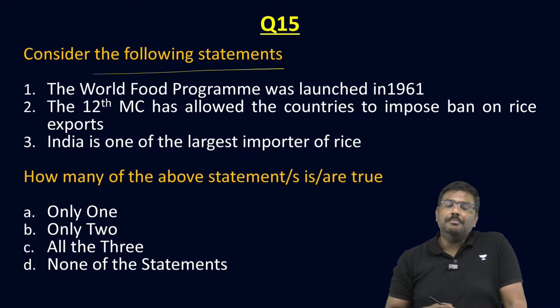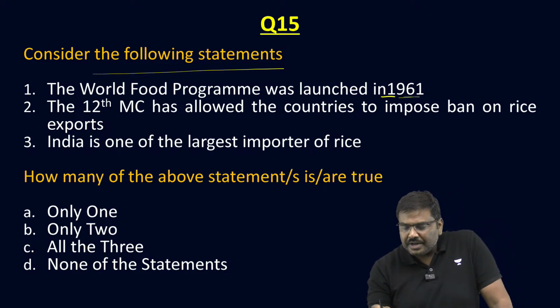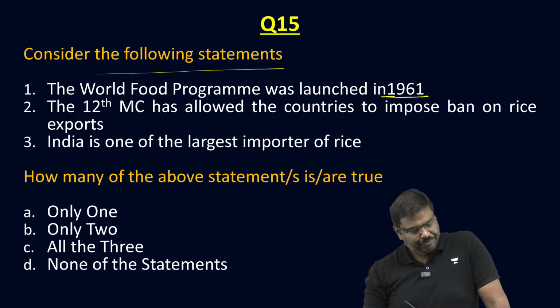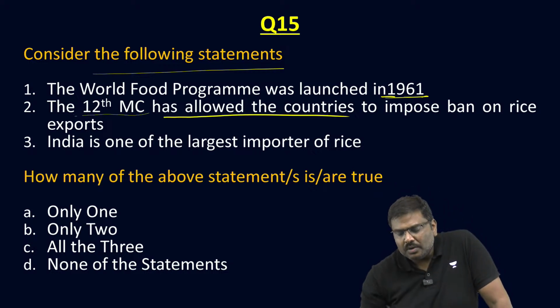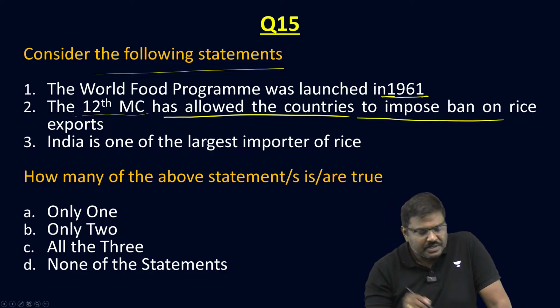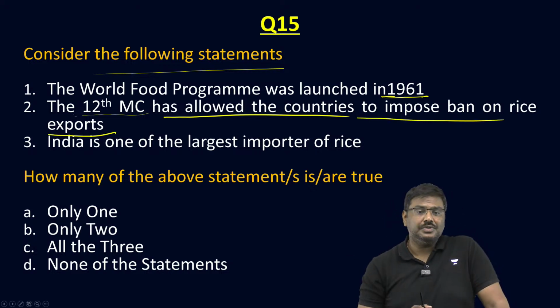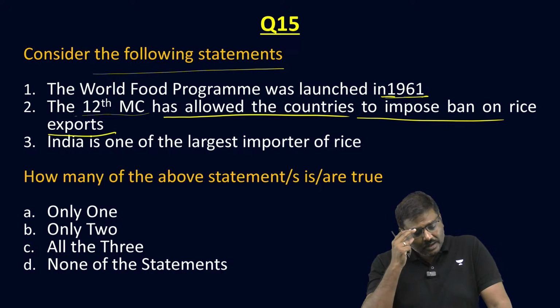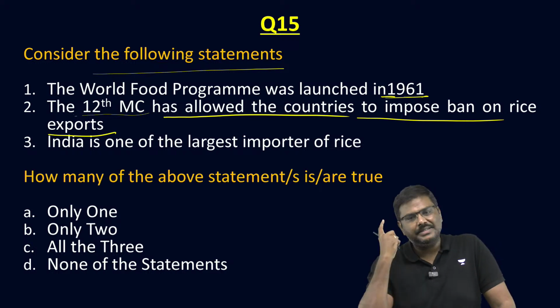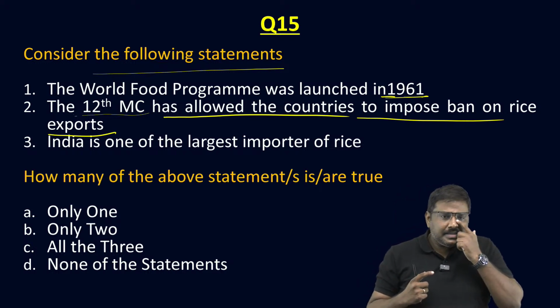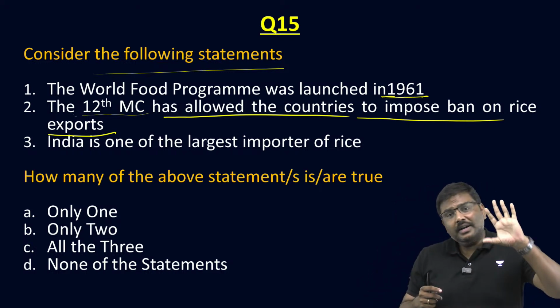The World Food Programme was launched in 1961. The 12th Ministerial Conference has allowed the countries to impose ban on rice exports. And the third one, India is one of the largest importer of rice. Right? India is the largest importer of rice.